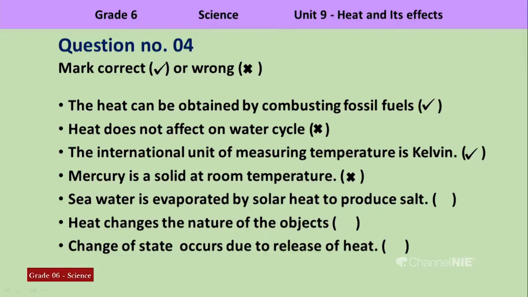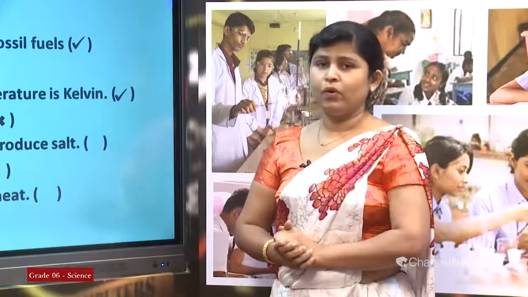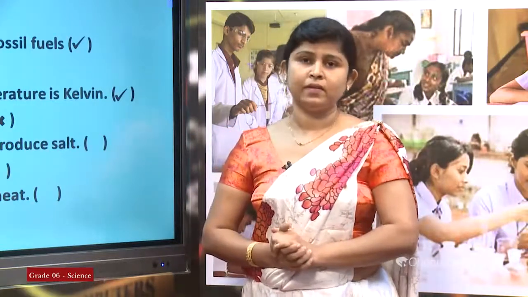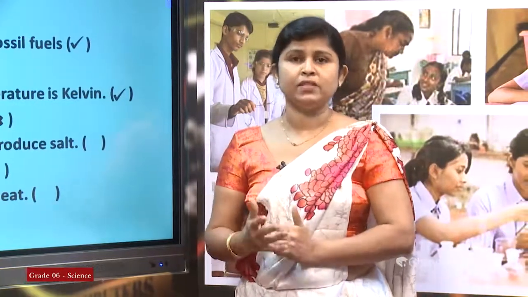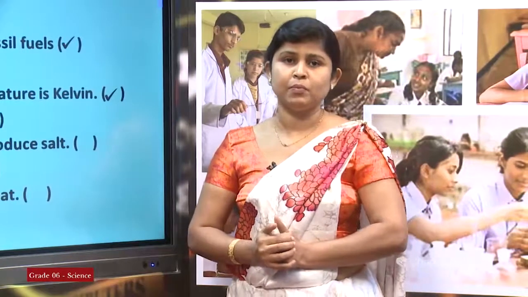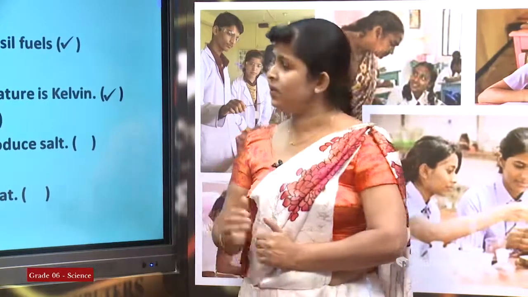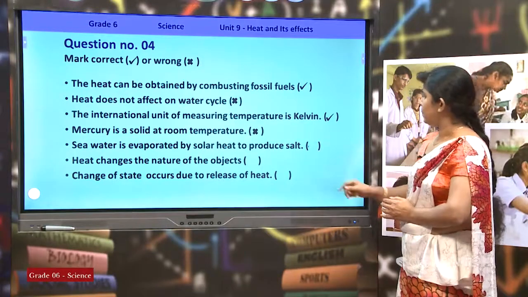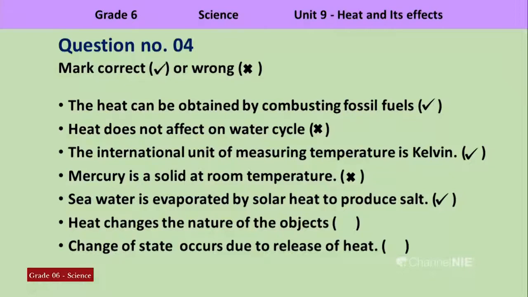Sea water is evaporated by solar heat to produce salt. You know the process which takes place in a salt pan. Sea water is allowed to evaporate using the heat of the sun, and then the sea water evaporates to produce salt. This is the process taking place in a salt pan. Then you can see the statement is correct.